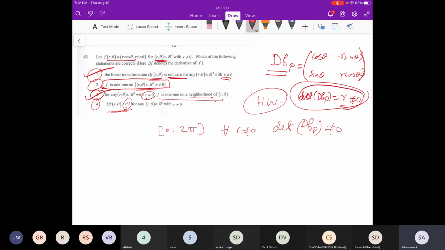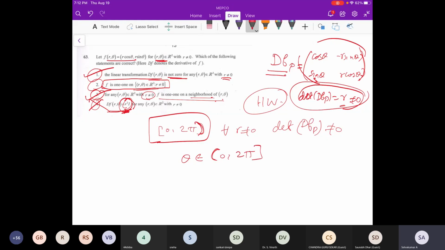And is this r square I, right? It is not r square I directly. If you see this matrix, it is not r square I. It's not true. And the second one actually will not hold, why? This fact, the global one-to-one, holds when theta belongs to the open interval 0 to 2 pi. I mean, whatever.